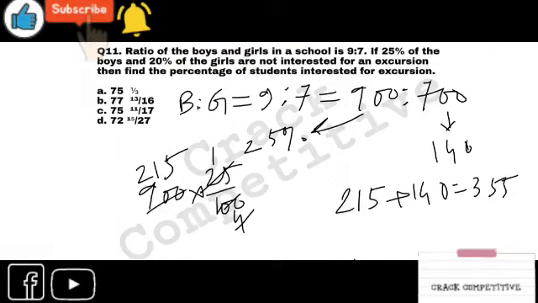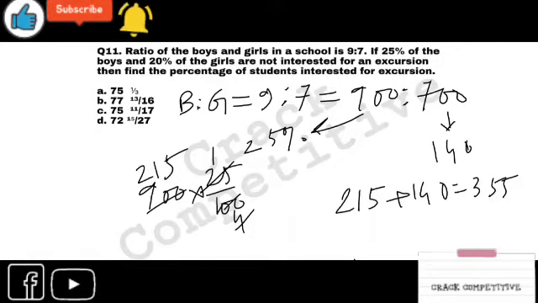Now, what is the question? Find the percentage of students interested in the excursion. Percentage of students is the first conceptual part. Percentage is another conceptual part, but it comes earlier. So, how will you calculate the percentage of students interested in the excursion?